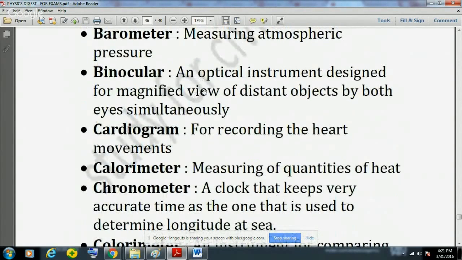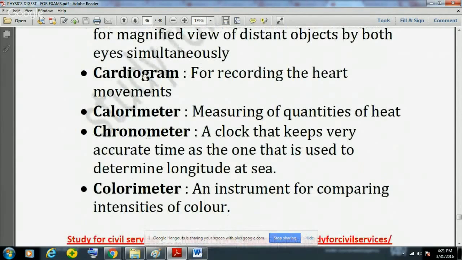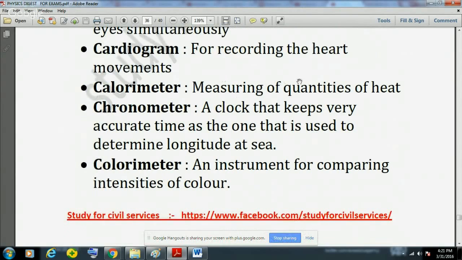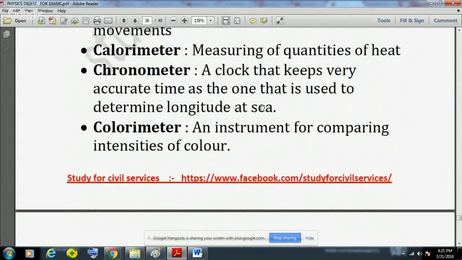Then binocular is an optical instrument designed for magnified view of distant objects by both eyes simultaneously. Then cardiogram is used for recording the heart movements. So that is why cardiograph is obtained from the heartbeats. In heart diseases, they use the cardiographs. Then calorimeter is for measuring quantities of heat. Chronometer is a clock that keeps very accurate time, such as the one used to determine longitude at sea.